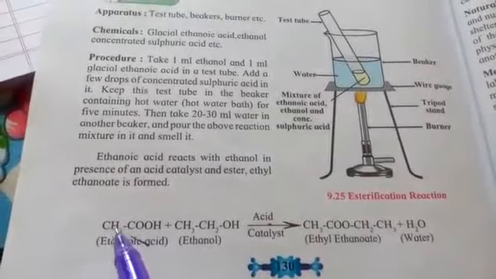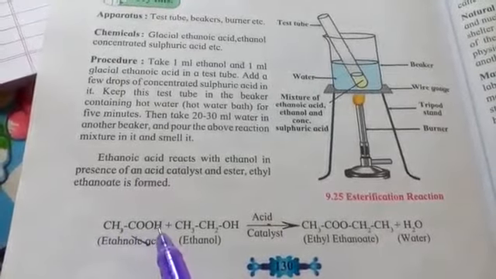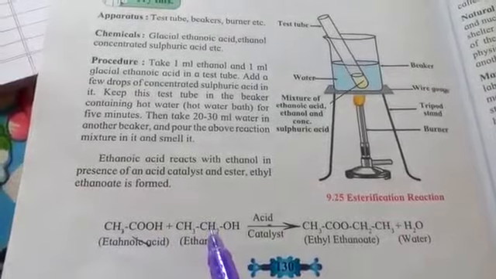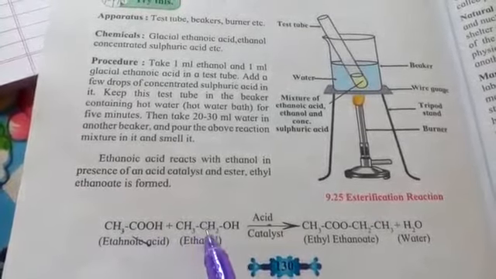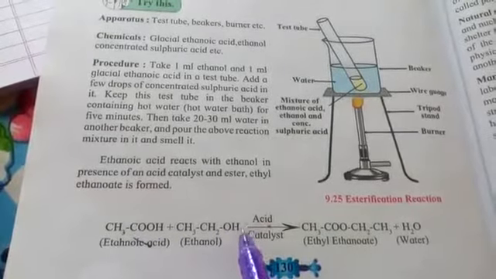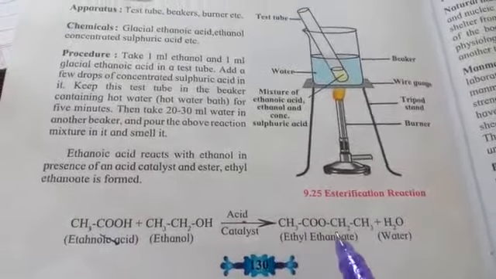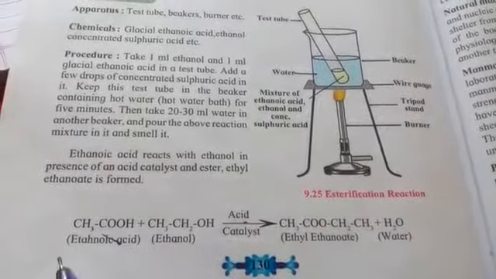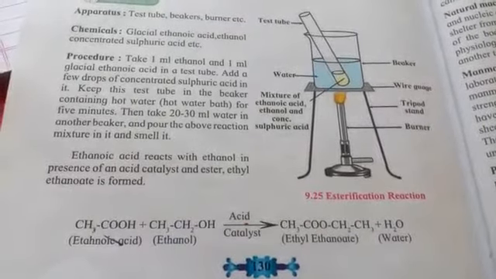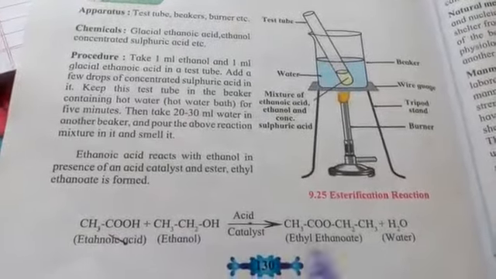This group is as it is CH3COO, only H is removed from this, and in that place this CH3CH2 group has come. Then this H will combine with this OH group, and it will result in the formation of water as a byproduct. So this is how the esters are going to be formed. You can take any other carboxylic acid and any other alcohol and try to form various kinds of esters for practice.